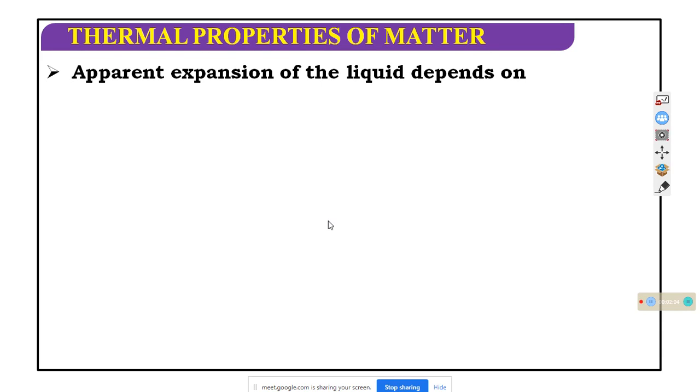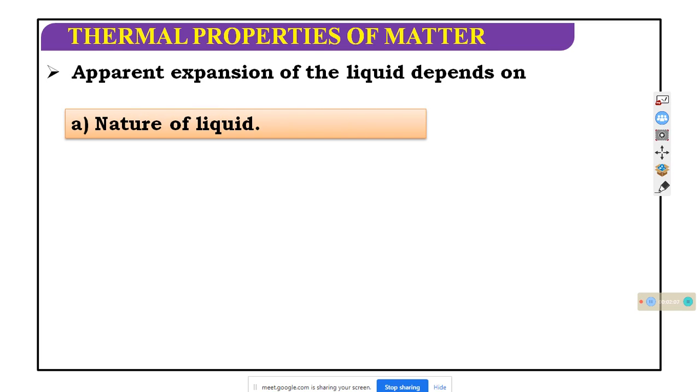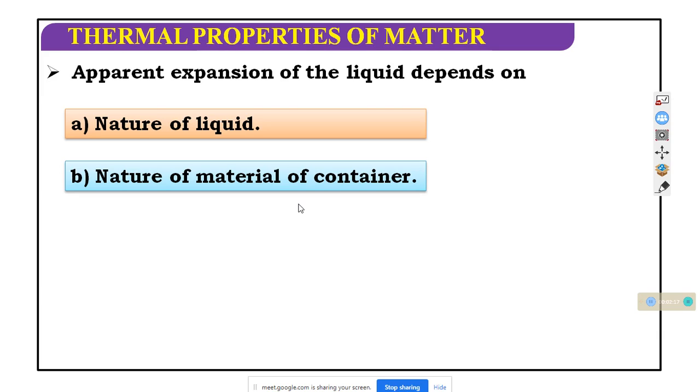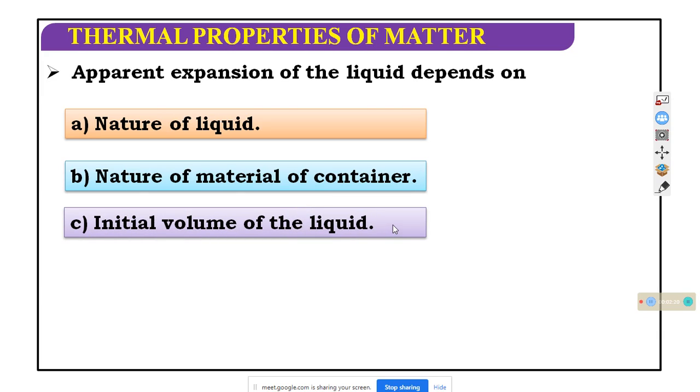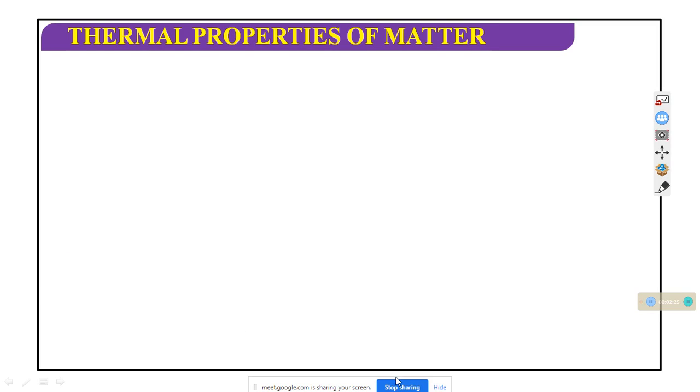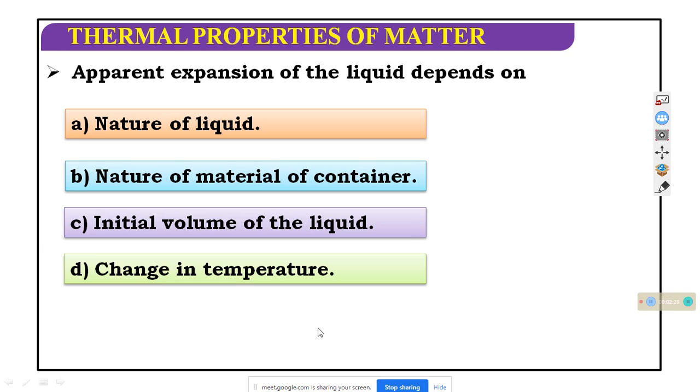Apparent expansion of liquid depends on which factors? It depends on the nature of the liquid, the nature of the material of the container, the initial volume of the liquid, and the change of temperature. If we do the experiment with water and alcohol, those are different liquids.